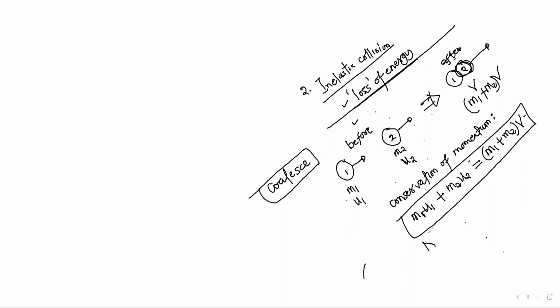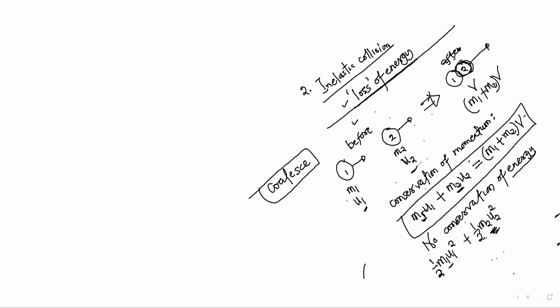Okay, you can see there is no conservation of energy at all. How? Half M1 U1 squared, that's the kinetic energy of 1 before collision, plus half M2 U2 squared, this is the kinetic energy of 2 before collision.